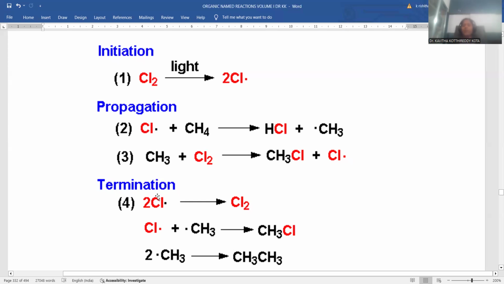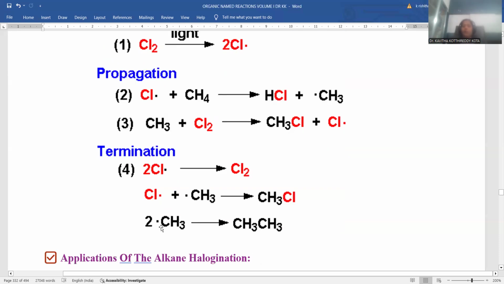In order to terminate the reaction, in order to complete the reaction, there are multiple probabilities. If two chlorine radicals combine together, there is a quenching or completion of the reaction by chlorine formation. Otherwise, if a chlorine radical and a methyl radical combine together, this is another provision. Methyl chloride is the main product we are expecting. Or else, two methyl radicals join together. So there are multiple probabilities, right? Two chlorine radicals might join, two methyl radicals might join, or a methyl radical with a chlorine radical might combine.